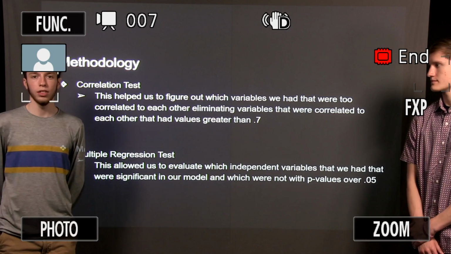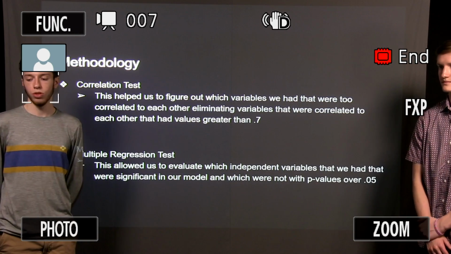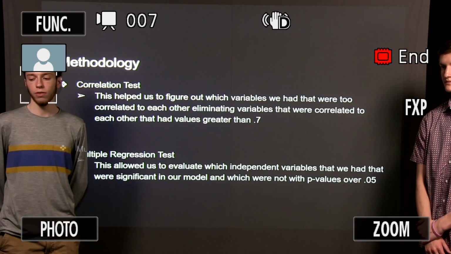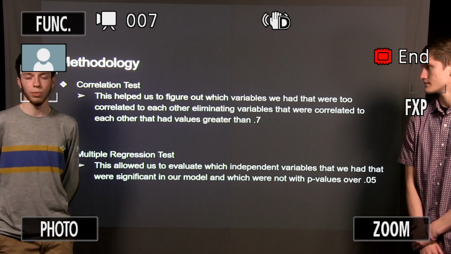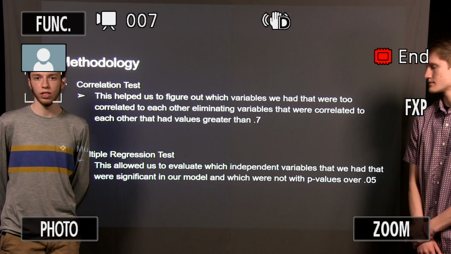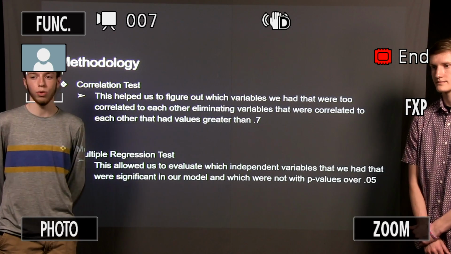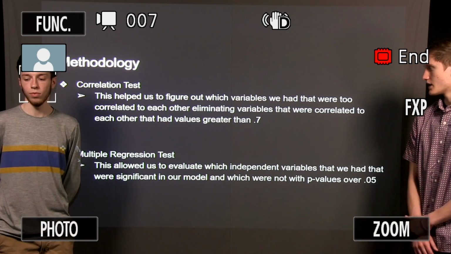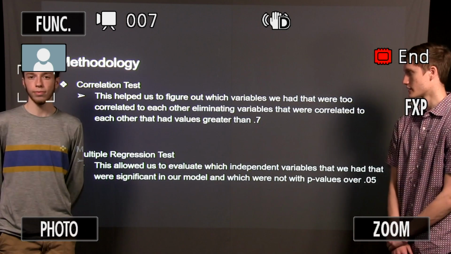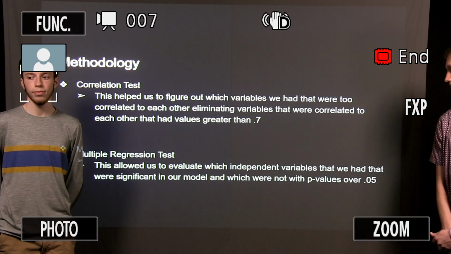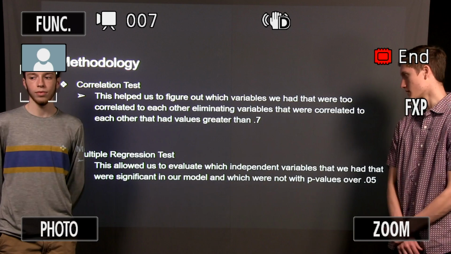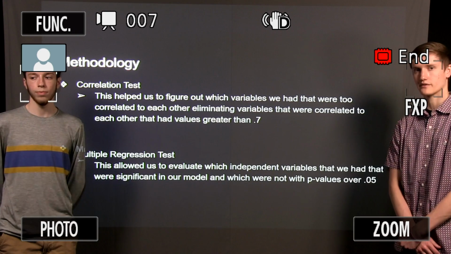We used multiple methods to run our tests. First, we used a correlation test. This helped us to figure out which variables we had that were too correlated to each other to allow us to eliminate them, and we eliminated ones that correlated to each other with values more than 0.7. Our second test that we ran was a multiple regression test, which allowed us to evaluate each of our variables to find out which ones were significant in our model with p-values less than 0.05.